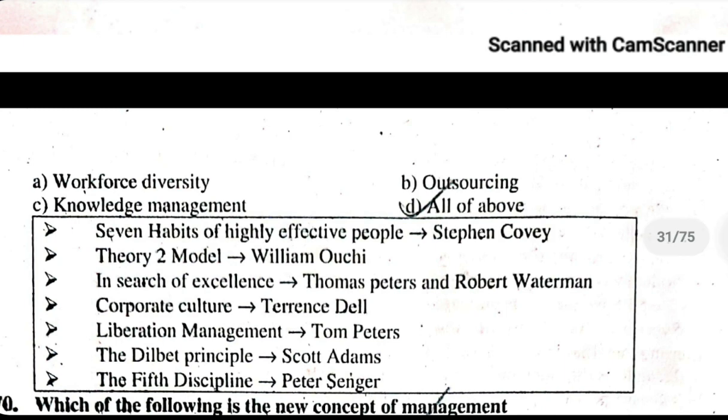7 Habits of Highly Effective People, Stephen Covey. Theory Z, William Ouchi. In Search of Excellence, Thomas Peters and Robert Waterman. Corporate Culture, Terrence Deal. Liberation Management, Tom Peters. The Dilbert Principle, Scott Adams. The Fifth Discipline, Peter Senge.